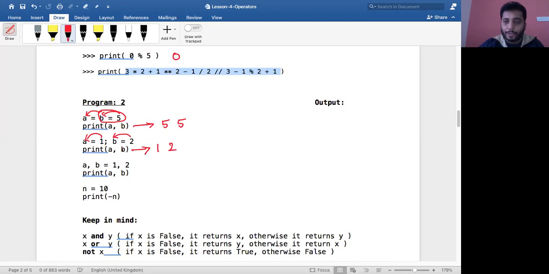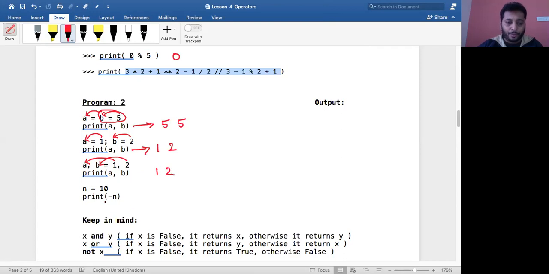I've just shown you different ways of using assignment operators, and different statements that use the assignment operator. Then there's a very strange looking notation. Don't worry, 1 will get stored into A and 2 would get stored into B. Therefore the output would be 1 and 2. I'll write it neatly so that you understand.